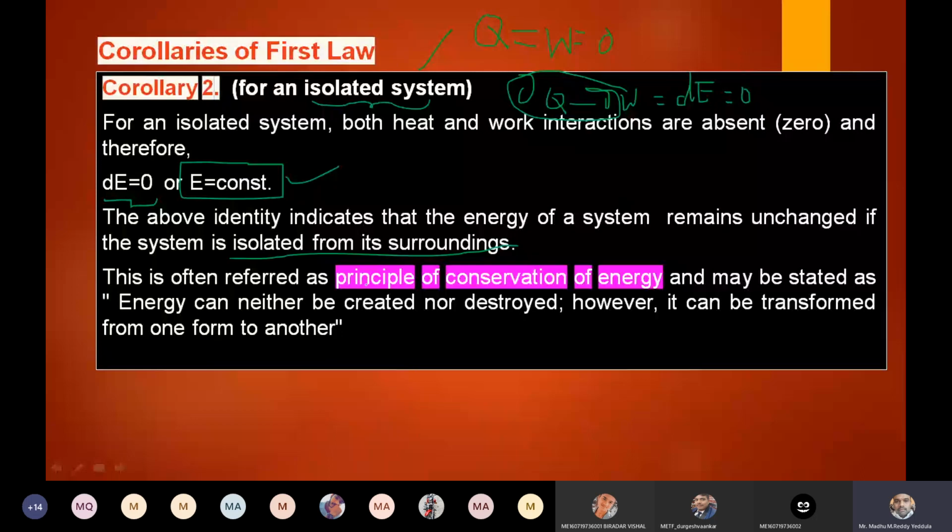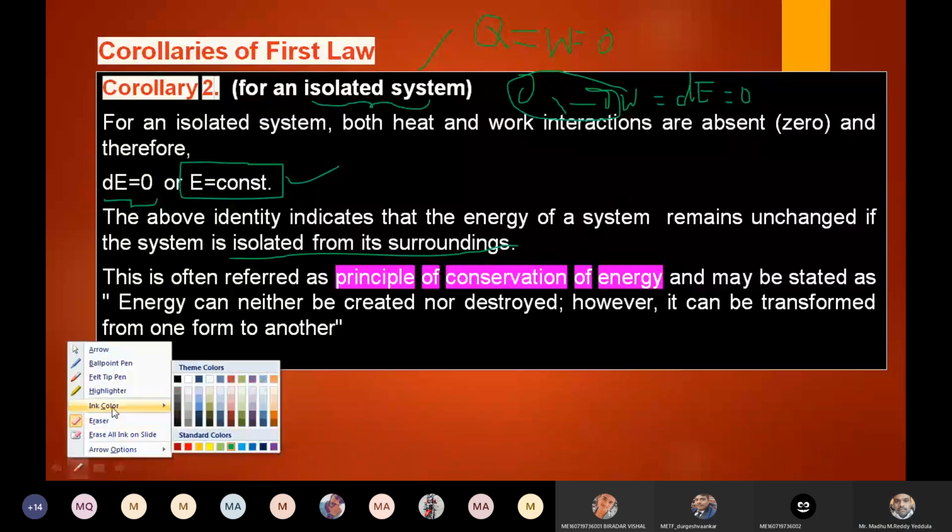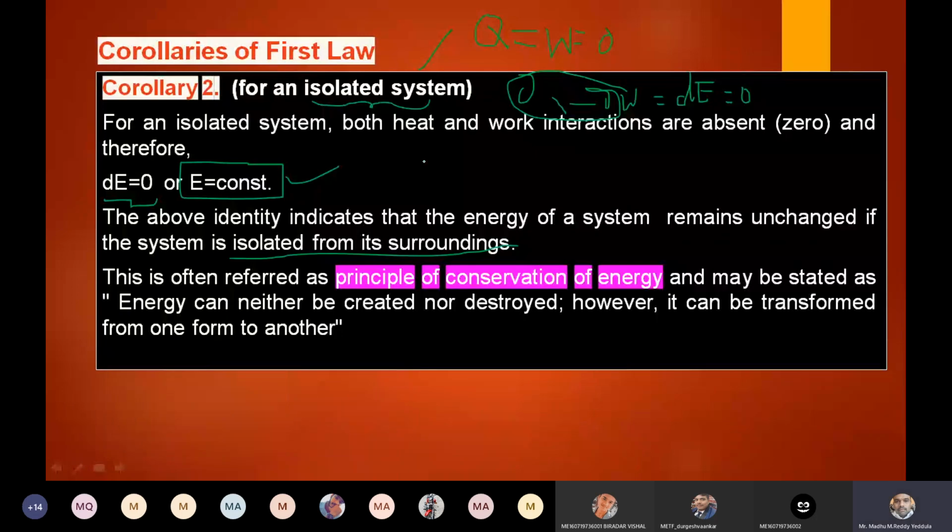Right. So from the first corollary, we know that there exists a property of a system such that the change in its value during change of state, meaning dE, is equal to the difference between net heat interaction and net work interaction. This is corollary 1. Is it clear? dE is equal to dou Q minus dou W. This is corollary 1 of the first law of thermodynamics. It is applicable for a process.